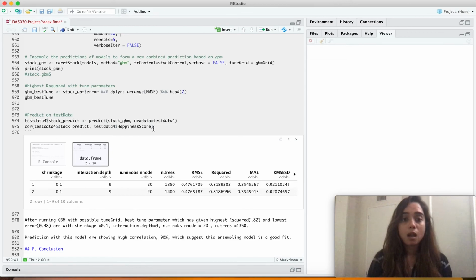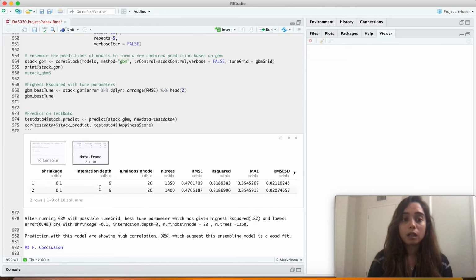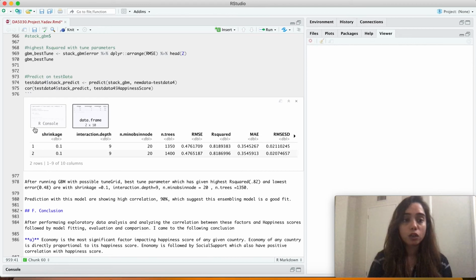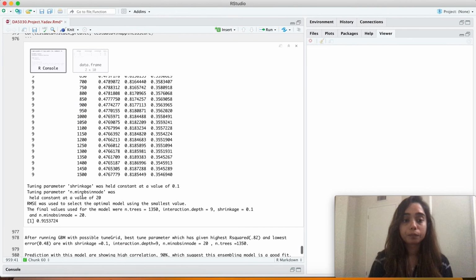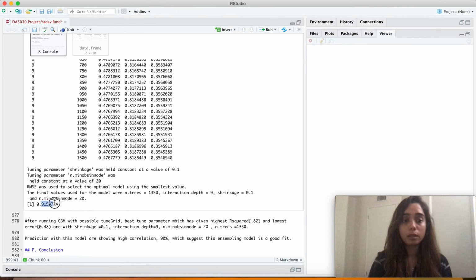When I checked the correlation between the predicted value and the actual one, it was 0.92. So that was pretty high.